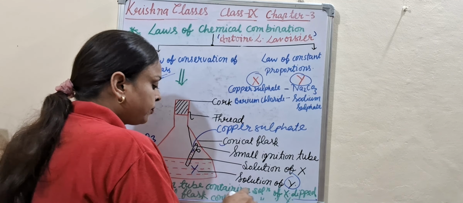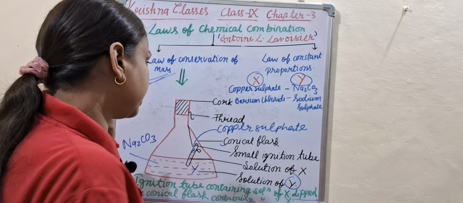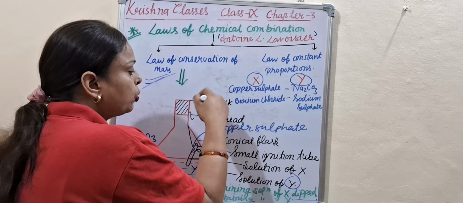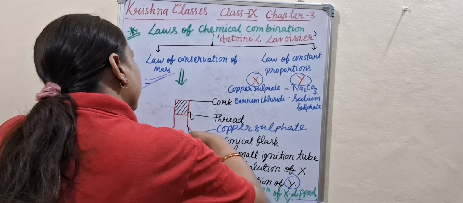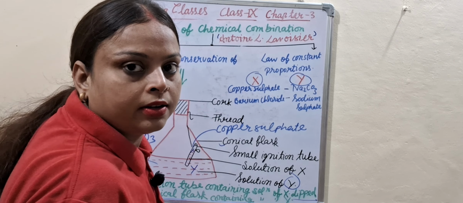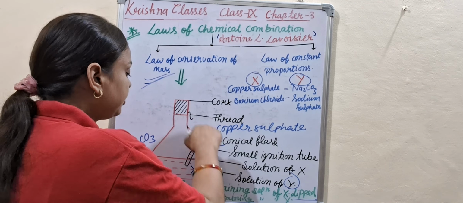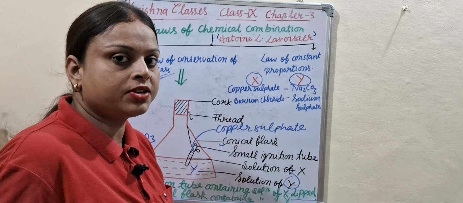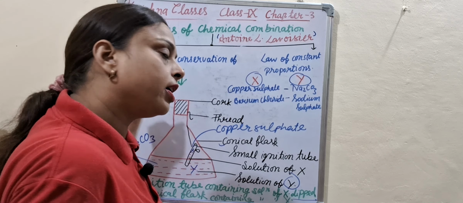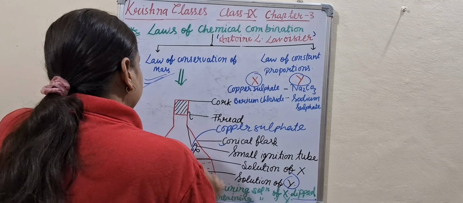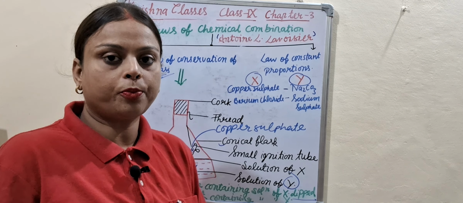You can understand with the help of this picture. Why do we put the cork? When we put the cork, there is no loss of any reactant. So by this activity you can understand very easily that mass can neither be created nor destroyed. So this is the law of conservation of mass. This is the picture. Hope you understand this topic very well.